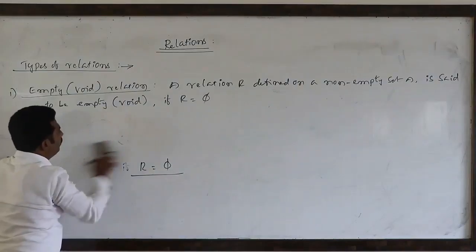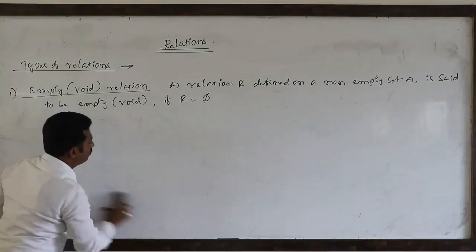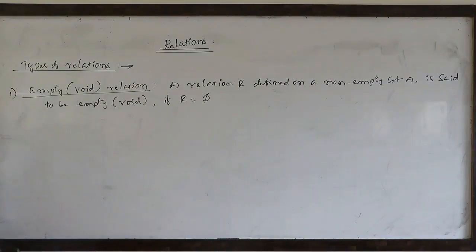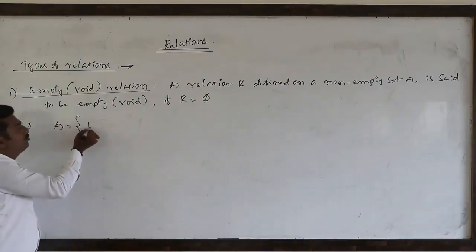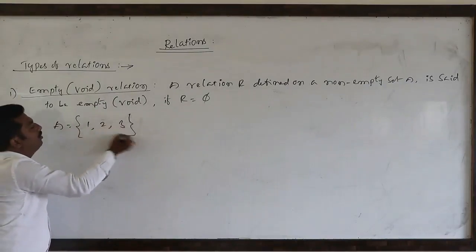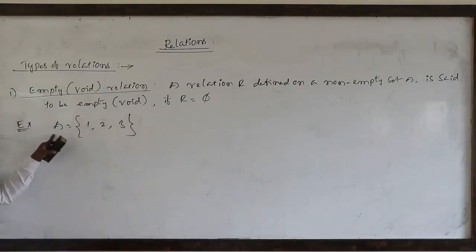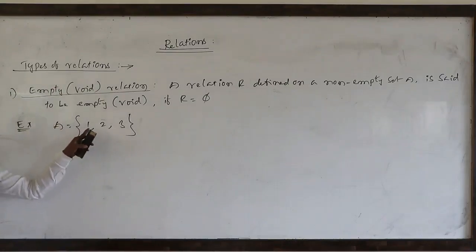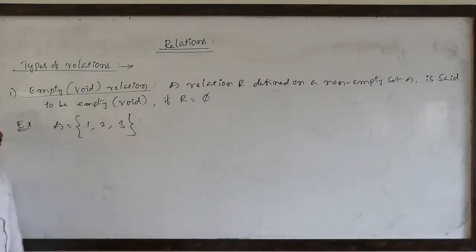So how will it be empty? Just I will take one example. Let A be a non-empty set, that is, we are taking 1, 2, 3. You remember, throughout this chapter, whenever we take a non-empty set, it is always 1, 2, 3.